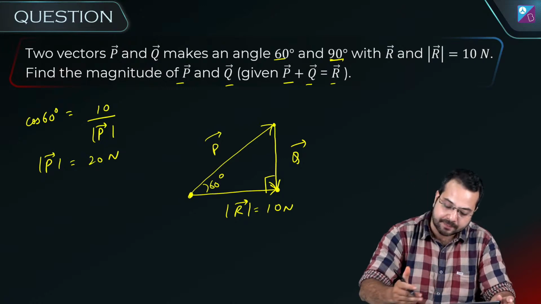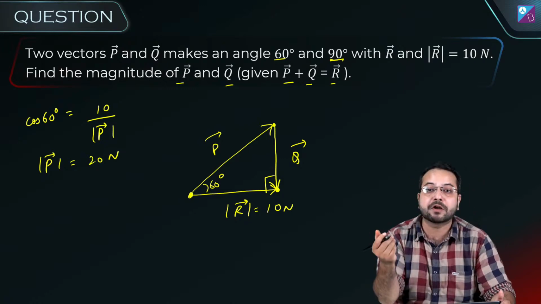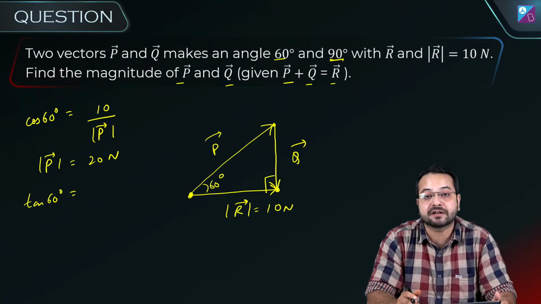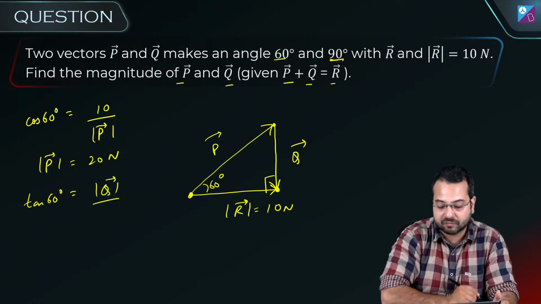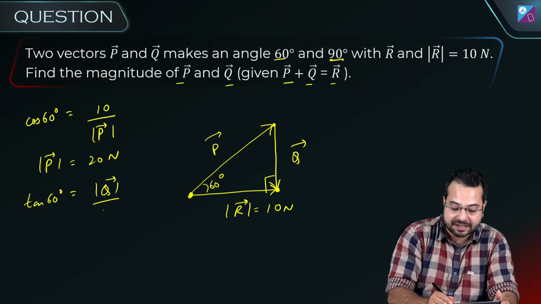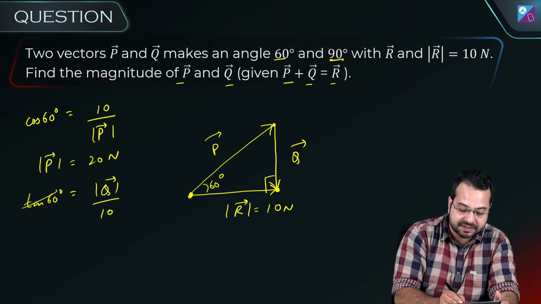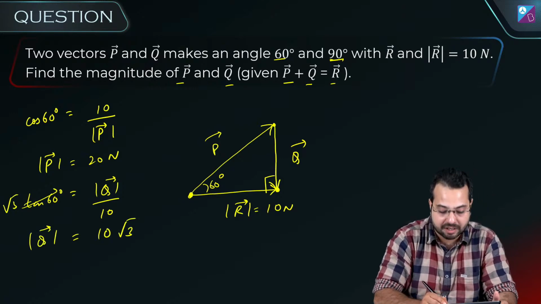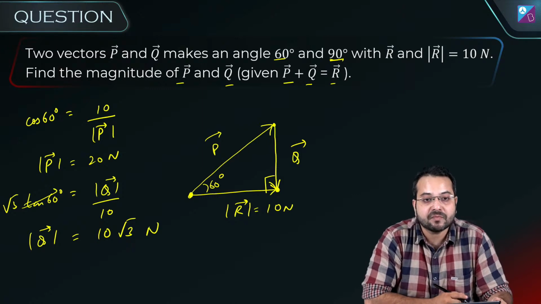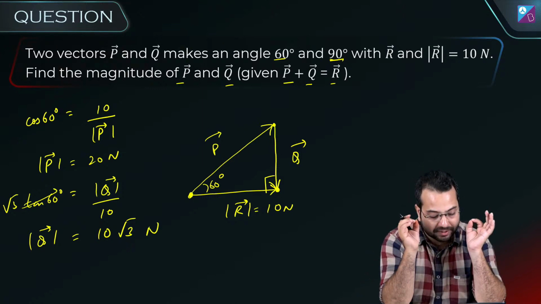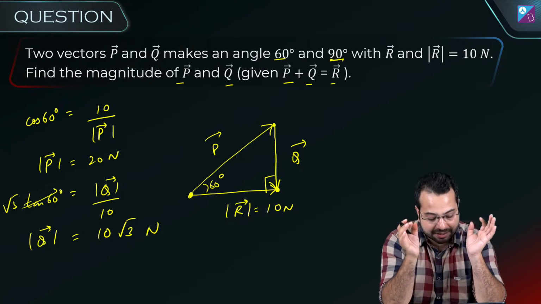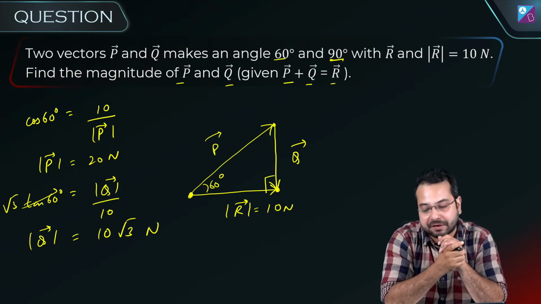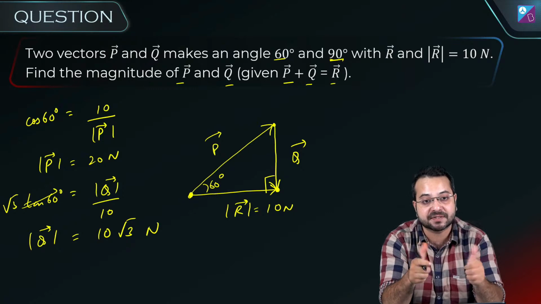Is that correct? Similarly, we can find out for vector Q also. How are we going to find out? We can say that tan 60 degrees is equal to vector Q magnitude divided by, what is the base? The base is 10. So this is root 3, and the magnitude of Q is going to become 10 root 3 Newton. Is this clear, everyone? So the magnitude of P is going to be 20 Newton and the magnitude of Q is going to be 10 root 3 Newton. I hope this is clear to everyone. And if this is clear, quickly give me a thumbs up, quickly give me a yes.